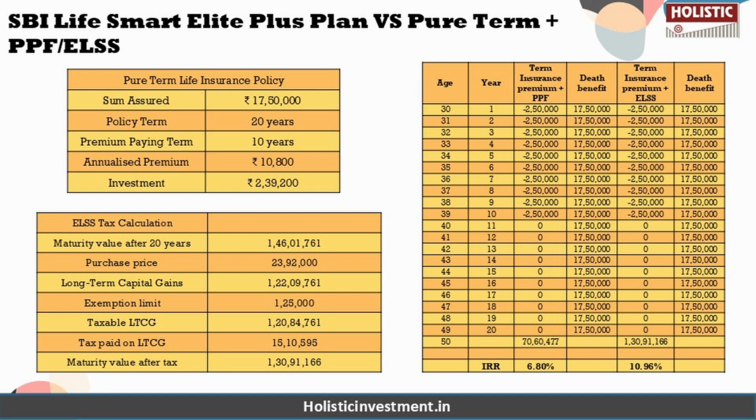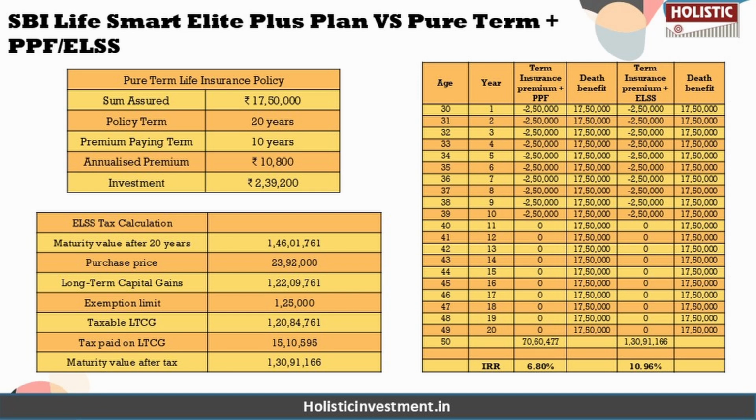So under this, for example, for life coverage, we have opted for a pure term life insurance policy with a sum assured of 17.50 lakhs, which costs us only 10,800 rupees premium annually for a 20-year policy term with a 10-year premium payment term. But in contrast, the SBI Life Smart Elite Plus plan required an annual premium of 2,50,000 rupees. So by choosing a term policy, we can save up to 2,39,200 rupees each year, which can be invested separately according to our risk appetite.